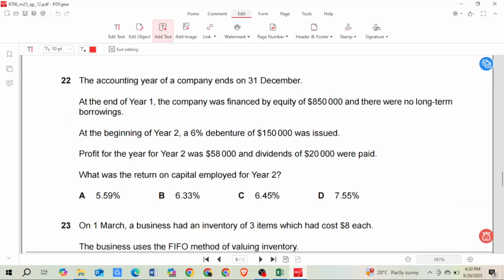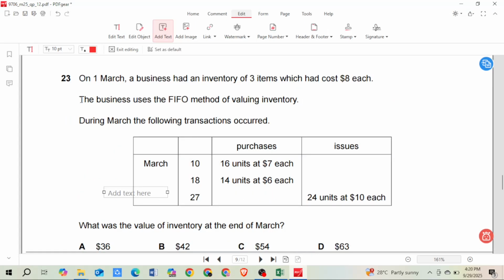6.45 is your answer. The correct answer is C. Question 23: On 1st March, a business has an inventory of 3 items which had a cost of $8 each. So we had 3 items and the cost is $8. The business uses the first in first out method of valuating inventory.